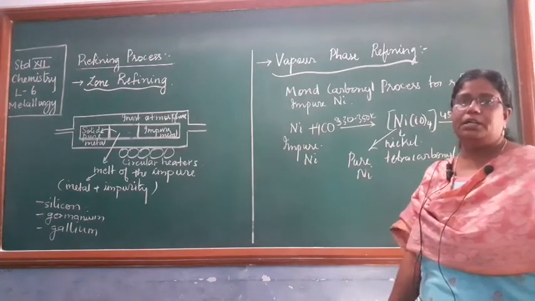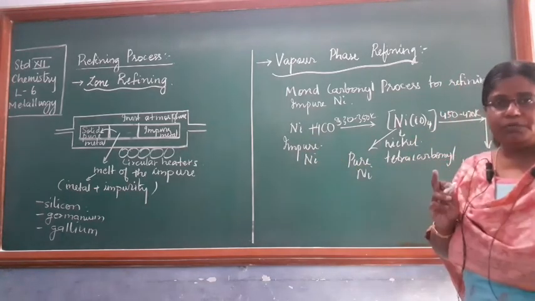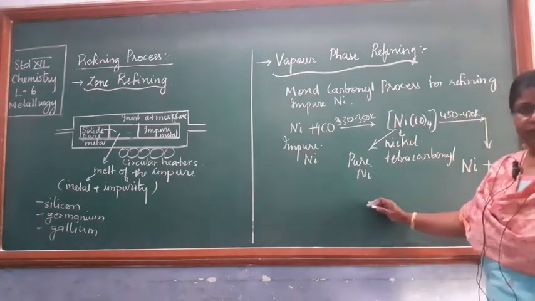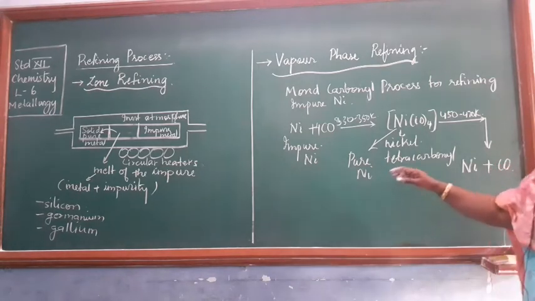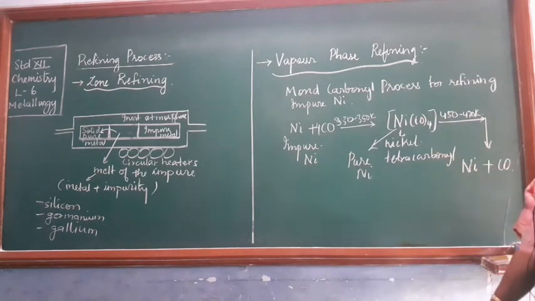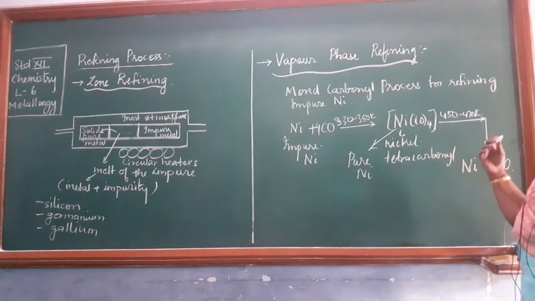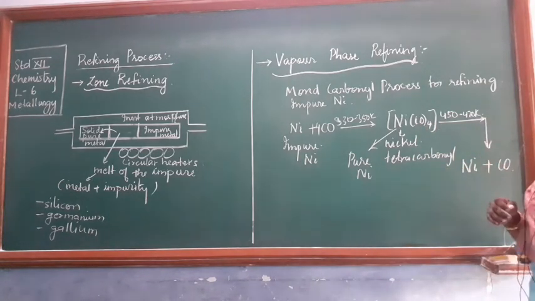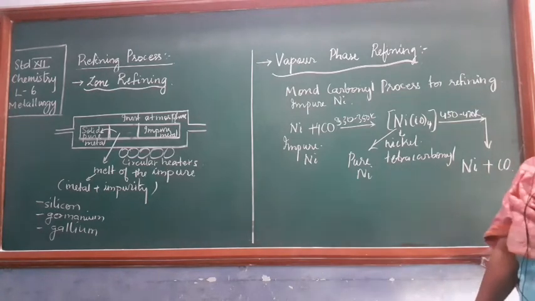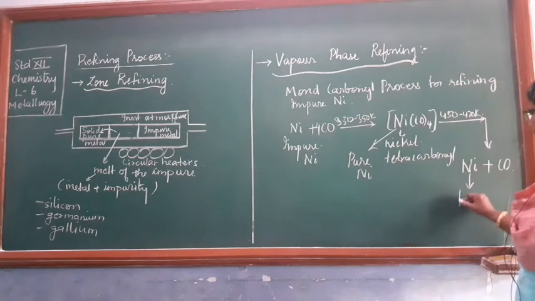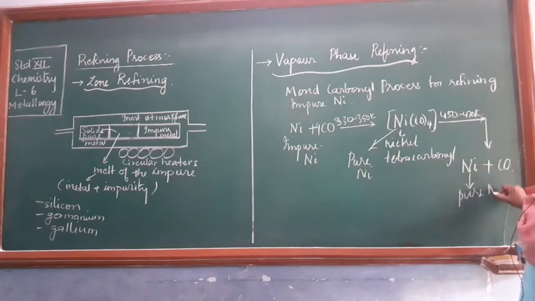Impurity is not getting converted into the carbonyl form. Only nickel will get converted into carbonyl form. So this is the nickel tetracarbonyl first formed, and then it can be decomposed at a higher temperature, giving you nickel and carbon monoxide. So now what you have obtained is pure nickel.